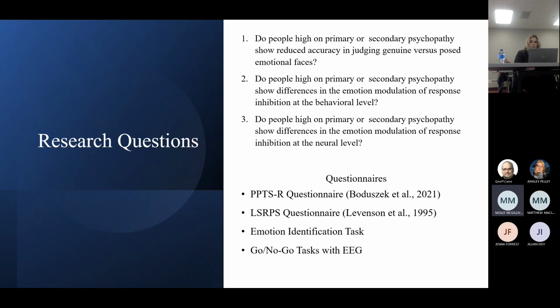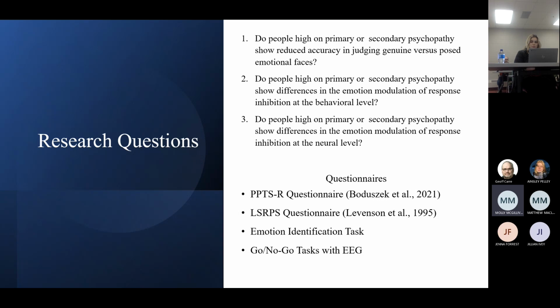My research aims to investigate three main research questions. One: Do people high on primary or secondary psychopathy show reduced accuracy in judging genuine versus posed emotional faces? Two: Do people high on primary or secondary psychopathy show differences in emotion modulation of response inhibition at the behavioral level? And three: Do people high on primary or secondary psychopathy show differences in emotion modulation of response inhibition at the neural level? This would be using the EEG.